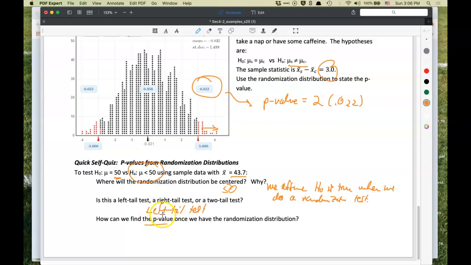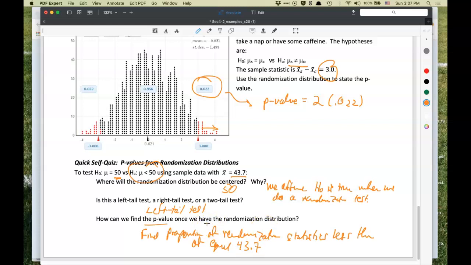So how can we find the p-value once we have the randomization distribution? Well, we want to find the proportion of randomization statistics less than or equal to the observed or original sample, 43.7.